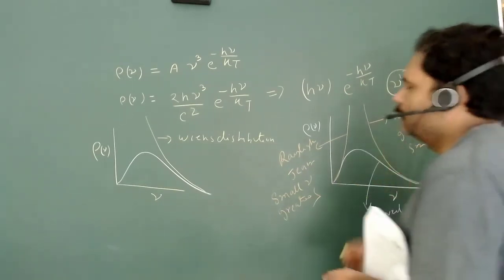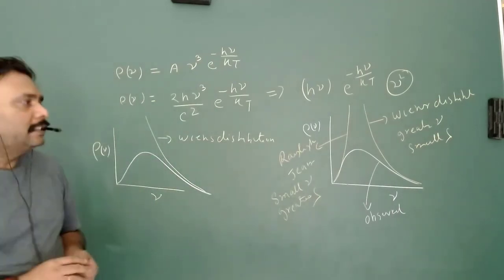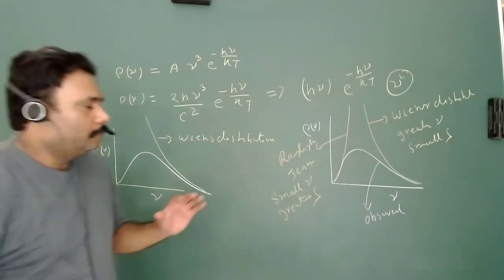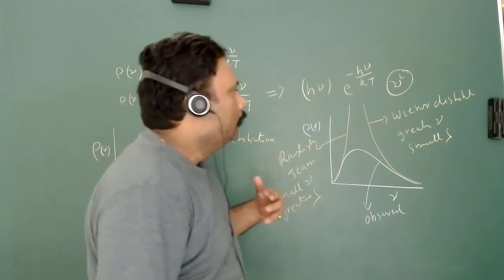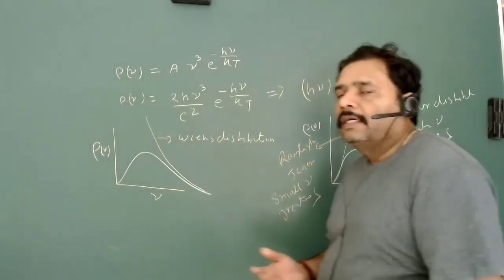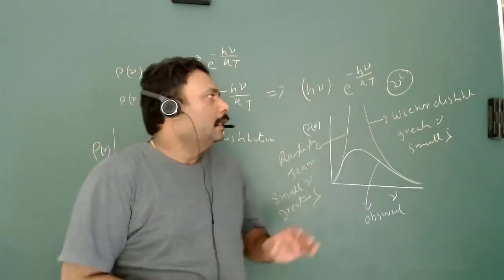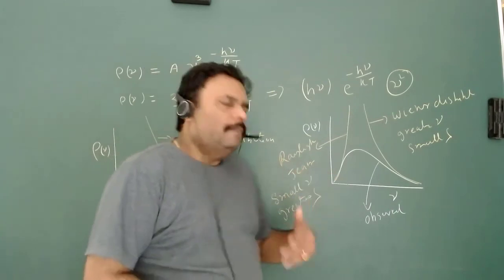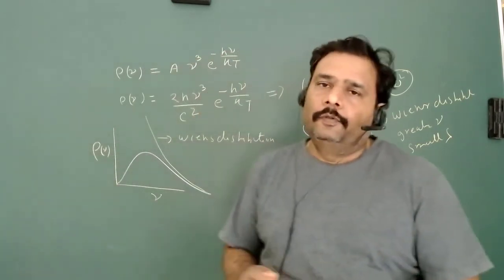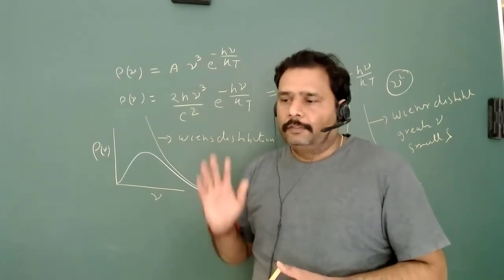These are the experimental facts with the classical nature. They tried to explain black body radiation with the classical nature of electromagnetic waves, and up to some level both satisfy black body radiation.